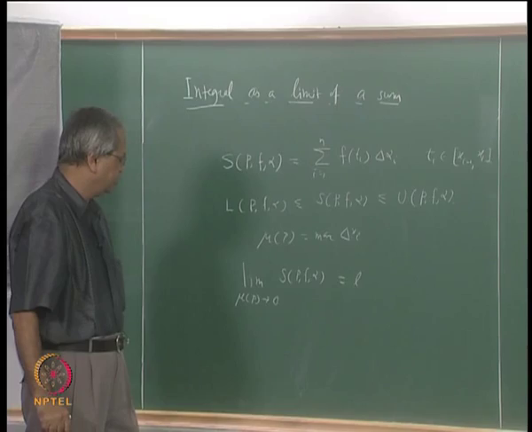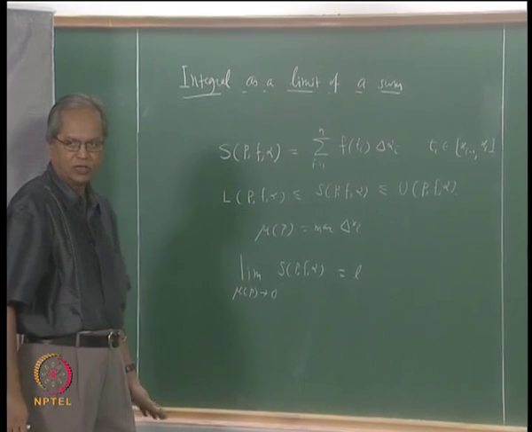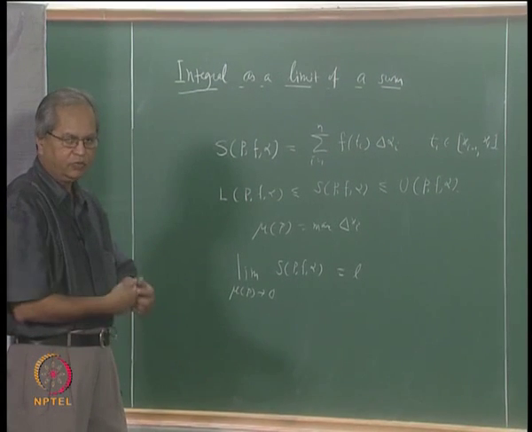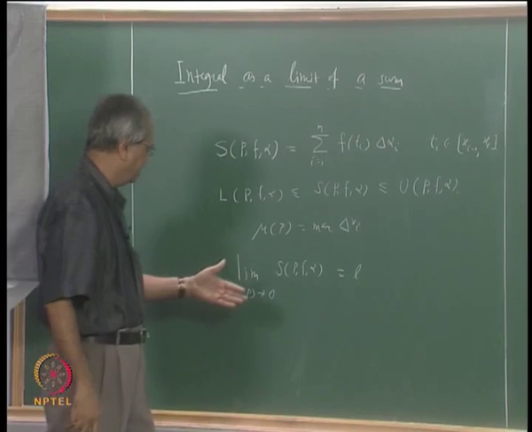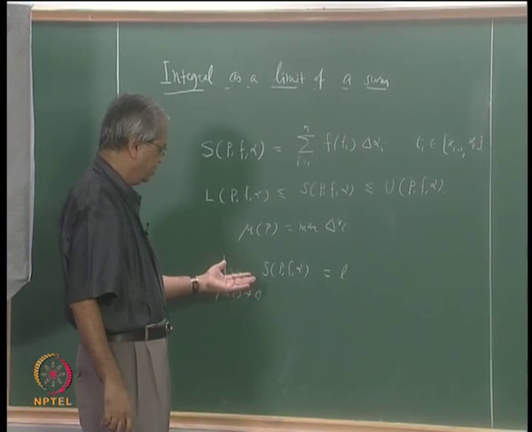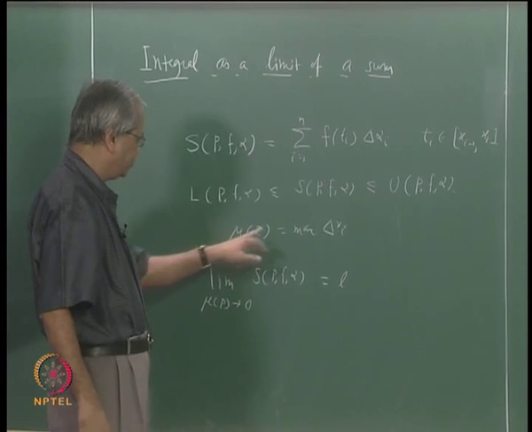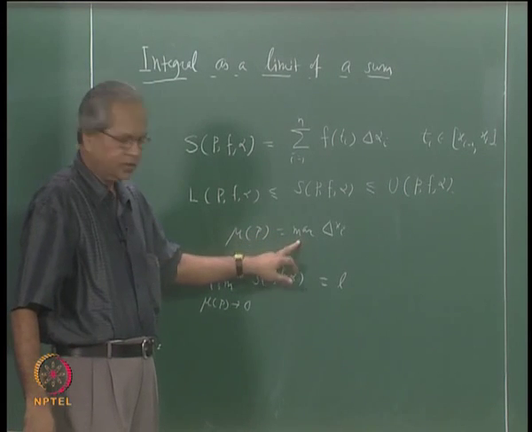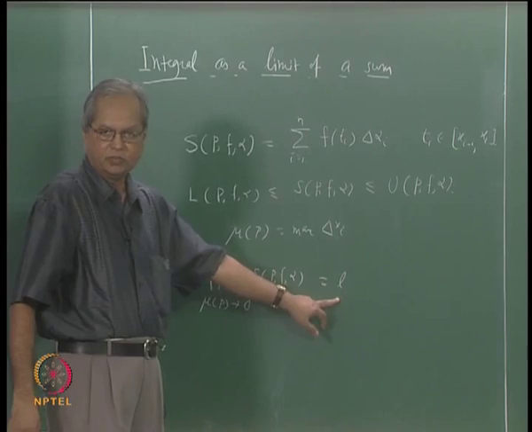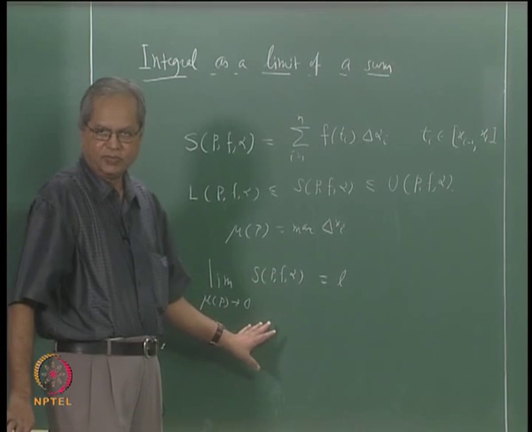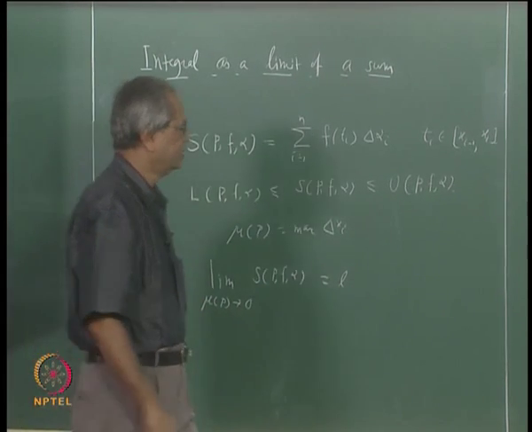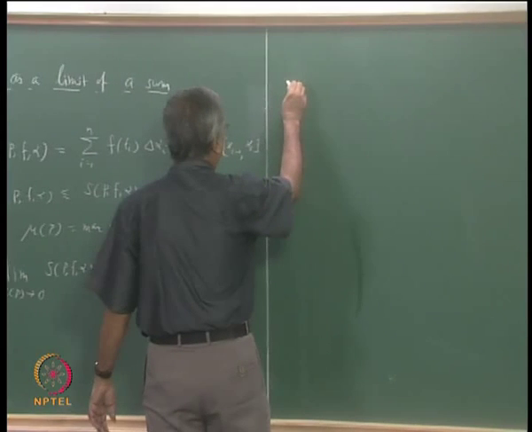As usual, we give this definition in terms of epsilon and delta. So what we would expect is, given any epsilon bigger than 0, there should exist some delta such that whenever the mesh of the partition is less than delta, the difference between the Riemann sum and this number L should be less than epsilon. So let us write the definition.